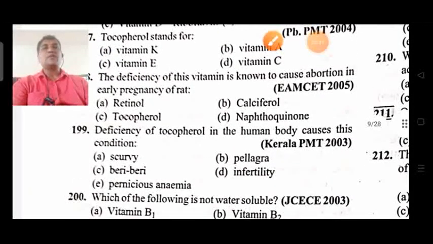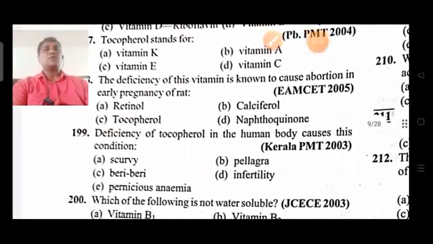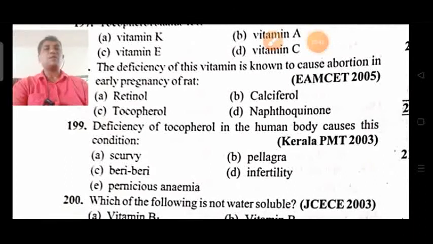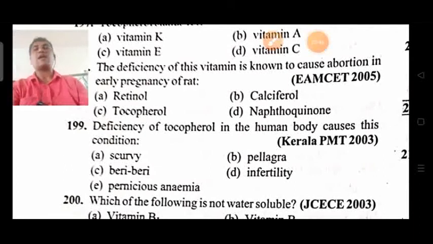Next, coming on to question 198. The deficiency of this vitamin is known to cause abortion in early pregnancy of rat.